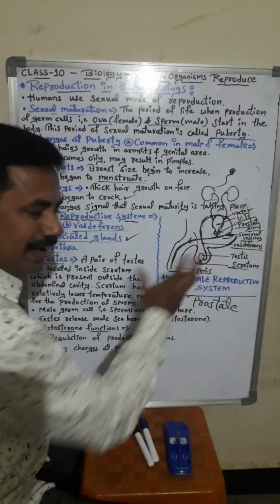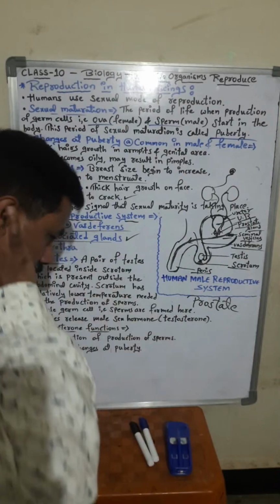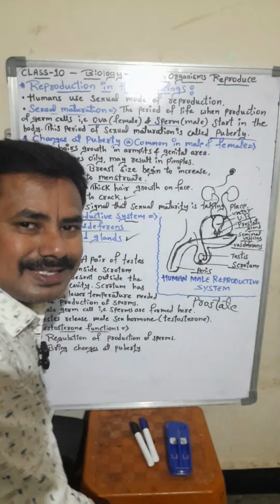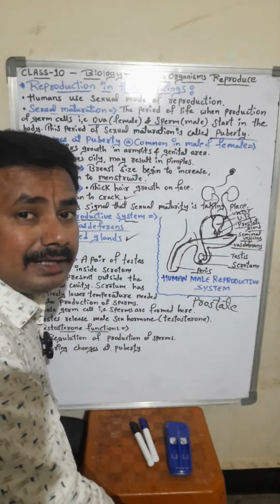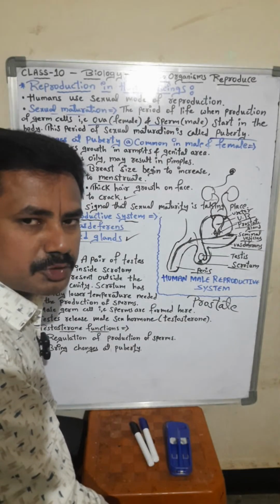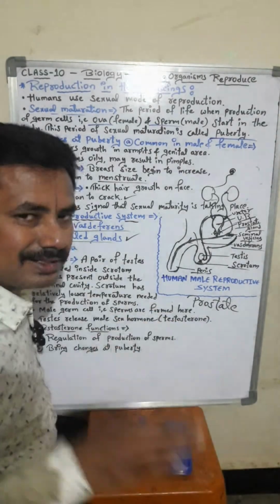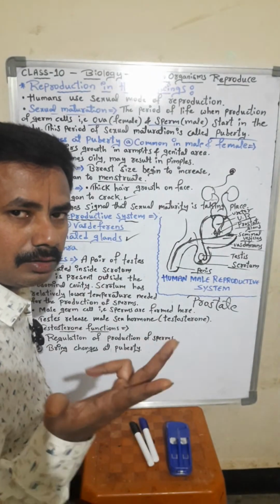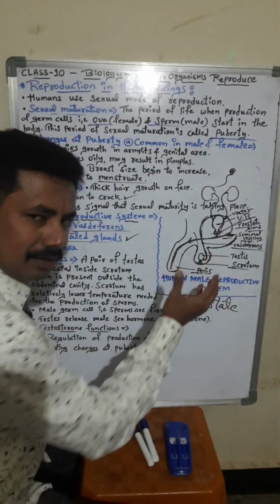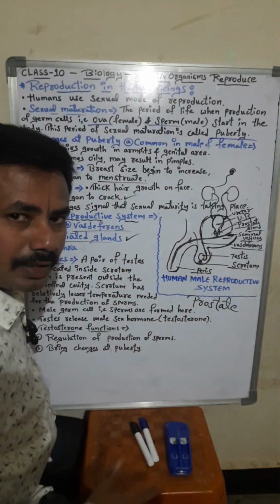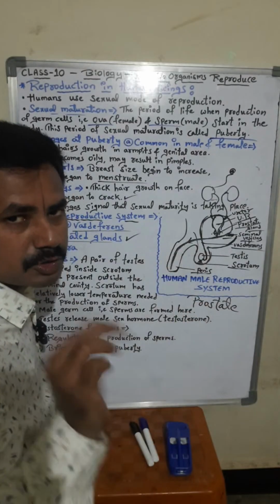And the next question, why are these testes outside the abdominal cavity? Because our body temperature is 37 degrees Celsius. Everybody knows. So it is a very high temperature, students. So production of sperms will not take place. For production of sperms, our body needs a lower temperature, less than 37 degrees Celsius. So here the scrotum is outside the body, so the temperature is 1 or 2 degrees less than our body. So production of sperms will take place.